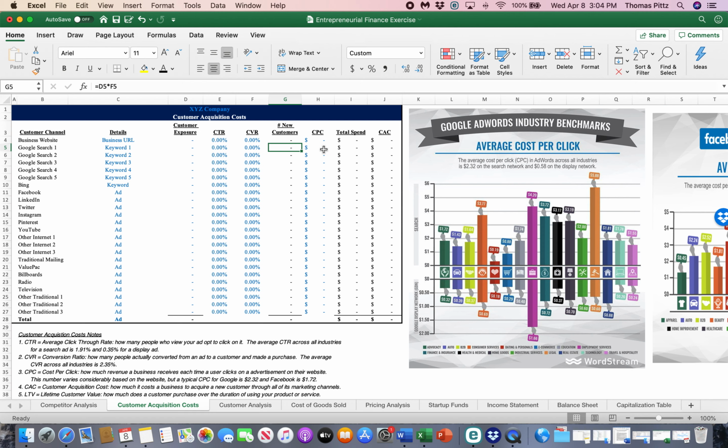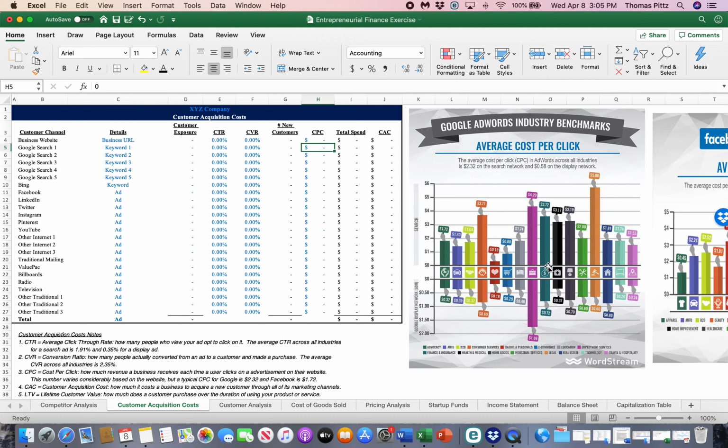Now, how much does it cost us? This is the cost per click that you're all familiar with. Cost per click. On average, again, this really varies based on industry and based on the medium. But the average cost per click for Google is $2.32, Facebook $1.72. I've even found some nice handy charts over here to show you kind of by industry if you wanted to target that a bit more.